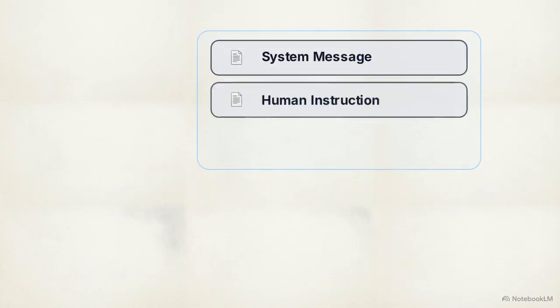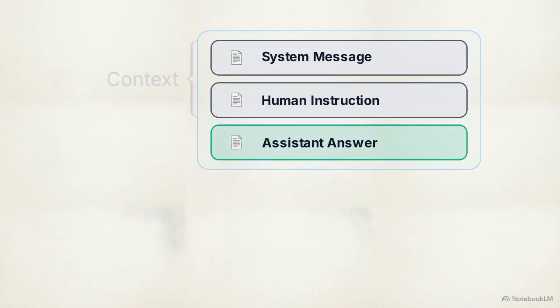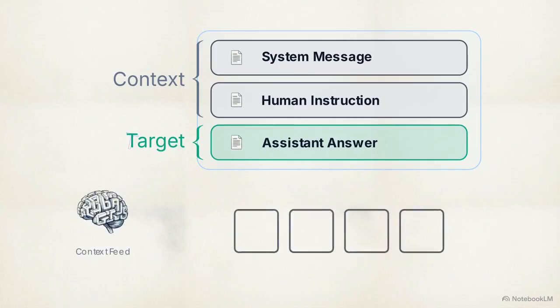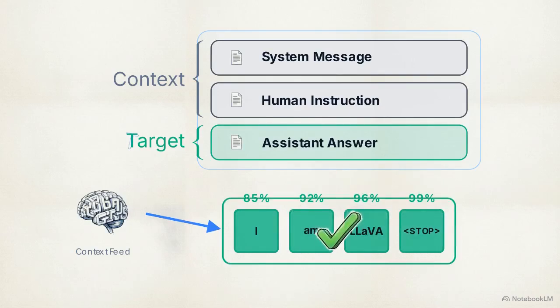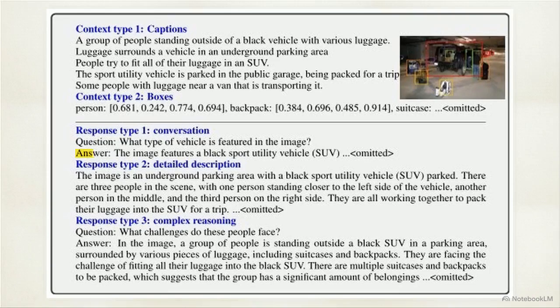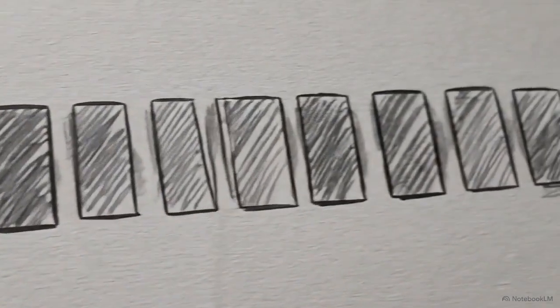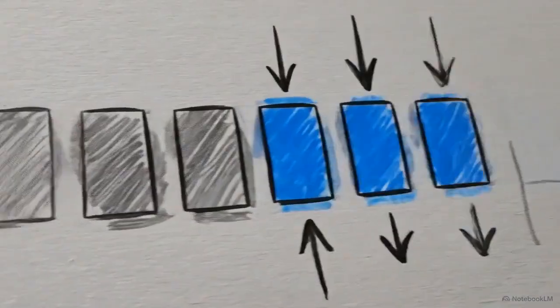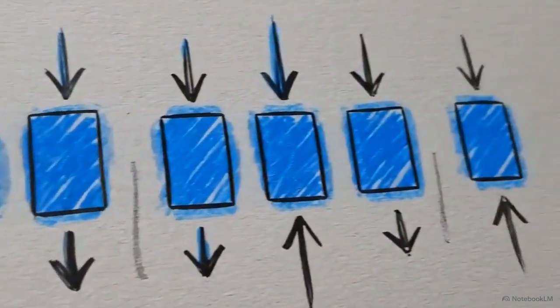Look at the data structure. The training sequence contains a system message, human instruction, and assistant answer. System messages and user questions serve purely as contextual grounding. The actual prediction targets are exclusively the assistant's generated responses and specific stop tokens. The autoregressive probability equation computes the model's likelihood of predicting those target answers, one token at a time. The critical rule here is that the loss penalty is only computed on the assistant's prediction tokens. This mathematically forces the model to ensure all generated answers are grounded in the provided image context. Penalizing only the generated answers ensures the language model learns to actively follow instructions rather than passively memorizing the input text.